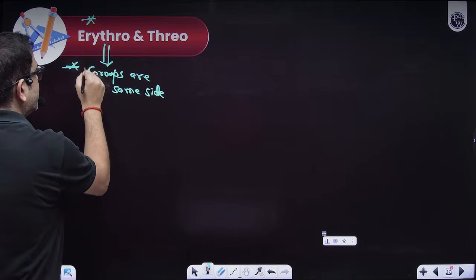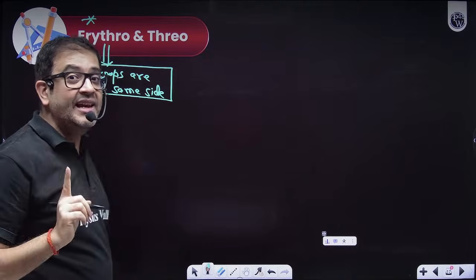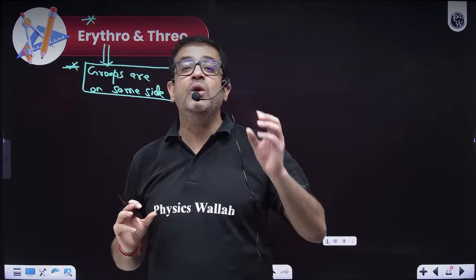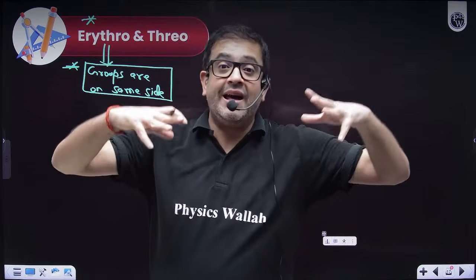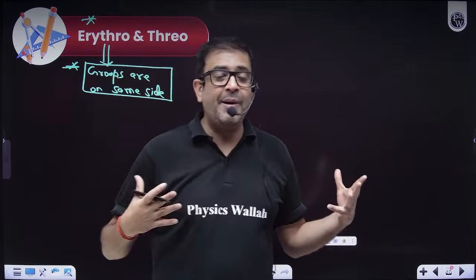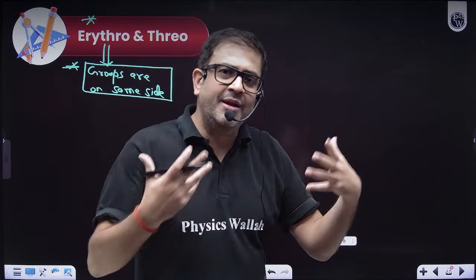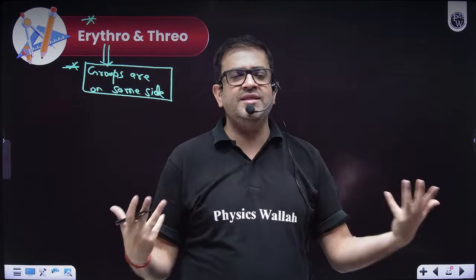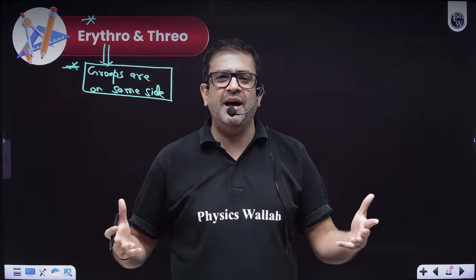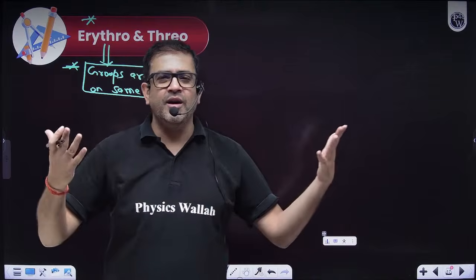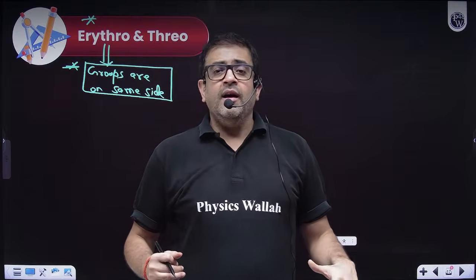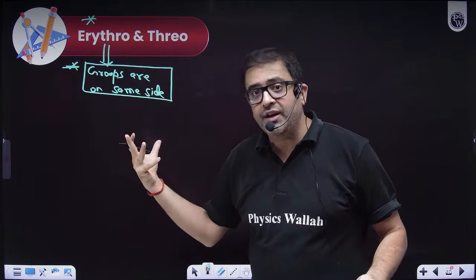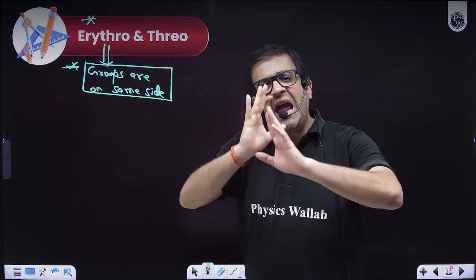Sir, what groups? Beta, for DL configuration it was fixed. For DL configuration, we are only interested in OH and NH2, because our great scientists, the biochemistry department, were only interested in OH and NH2, because carbohydrates and amines have only those OH and NH2 as the deciding factor between all the proteins and carbohydrates. But yes, erythro and threo configuration is for any group.